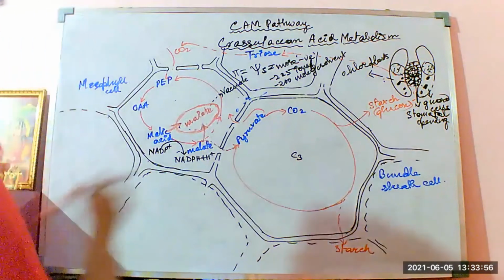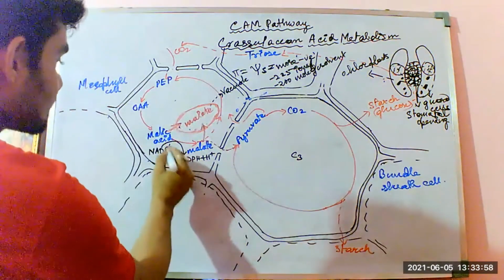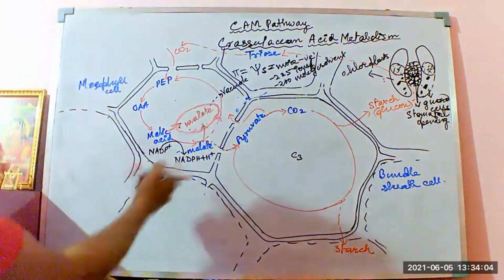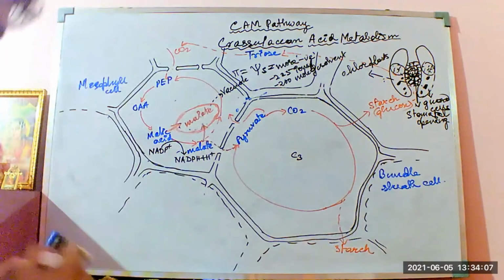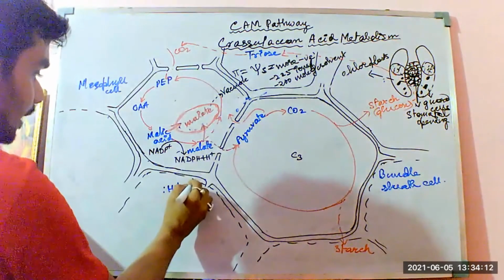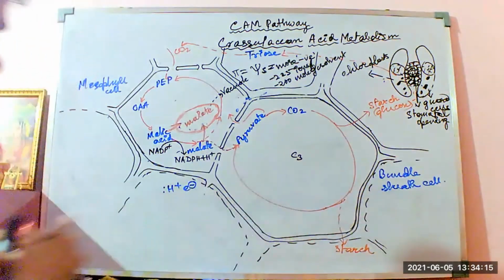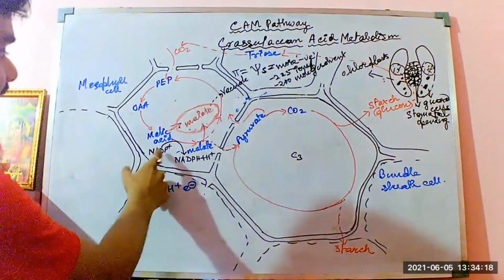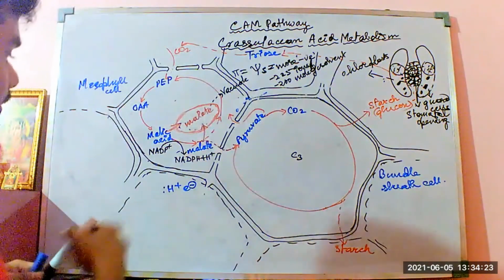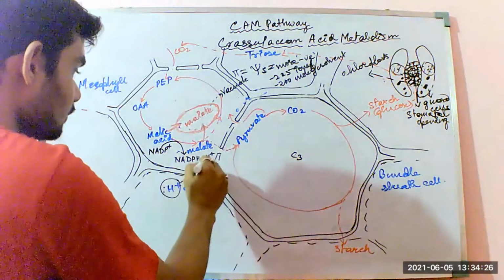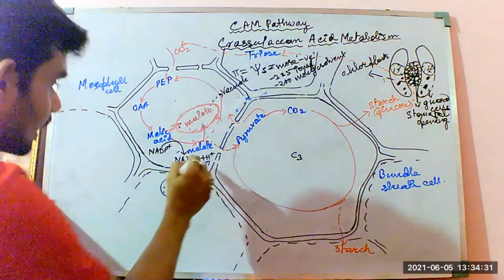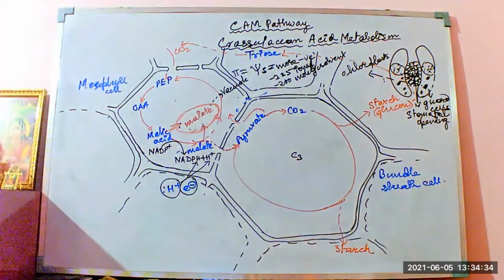This malic acid loses the protons, H plus, and the electron and the proton are taken by NADP plus in the form of the hydride ion, H plus and e minus. The NADP plus carries this electron or the hydride ion and leaves out this proton here, and the electron is attached as H along with the NADPH.